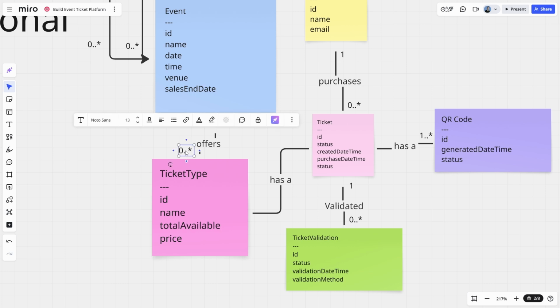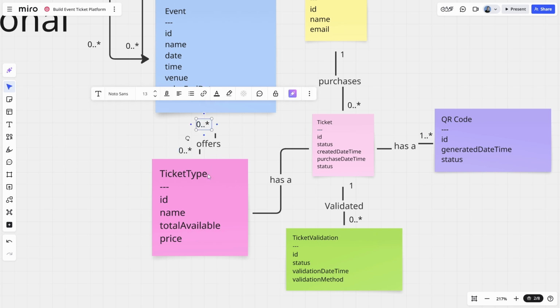In the case of a ticket type, this kind of comes back to something I was wondering earlier, which is, can we just create ticket types in the system and share them between different events? Or are ticket types specific to the event? And I think I'm going to make a design decision to say that the ticket type is specific to the event. So that's to say that a ticket type is only associated with one event at any given time.